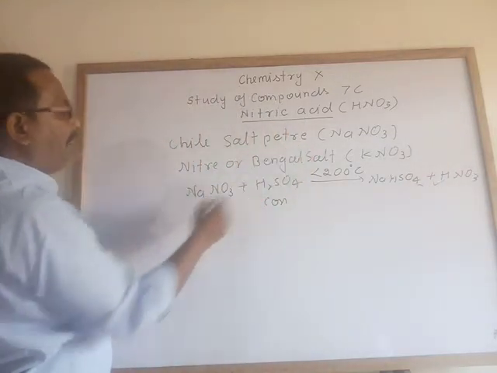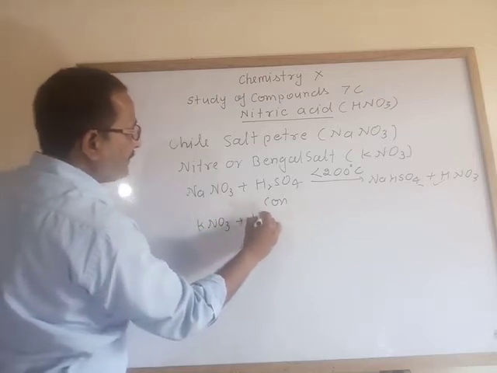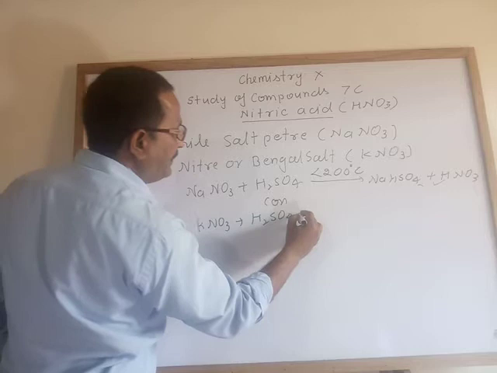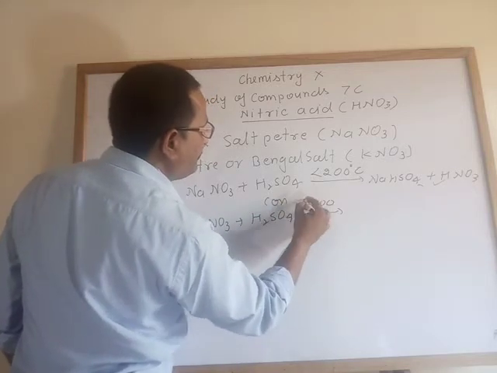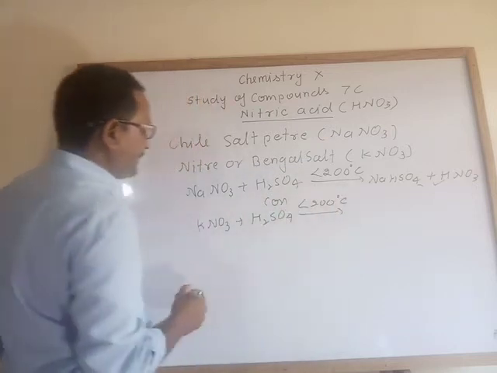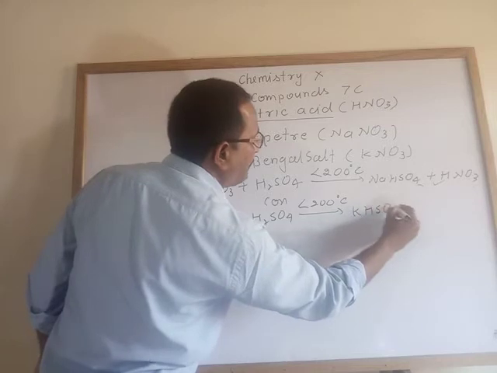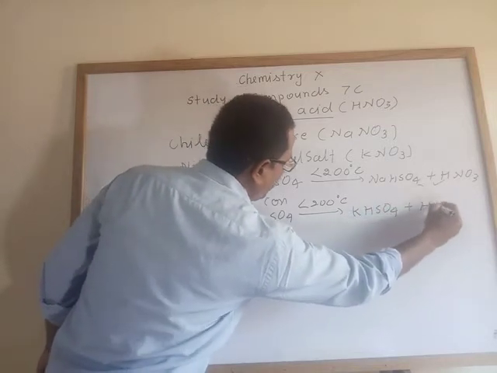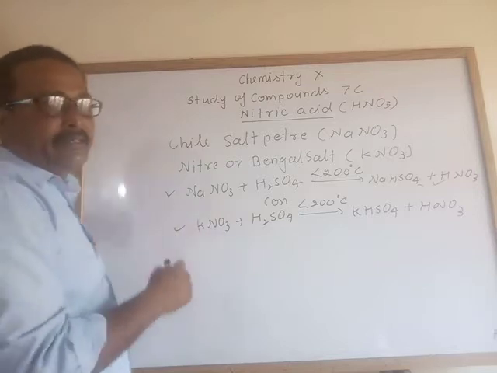Similarly, when Bengal salt, potassium nitrate, reacts with concentrated sulfuric acid at a temperature less than 200 degrees Celsius, it forms potassium hydrogen sulfate and nitric acid. This is the lab preparation of nitric acid.